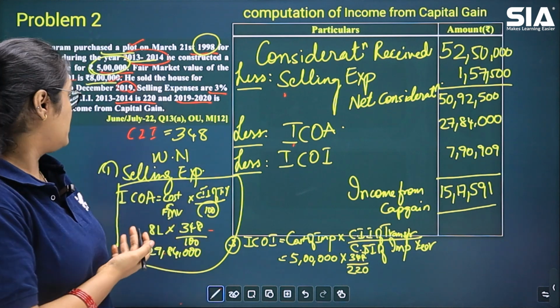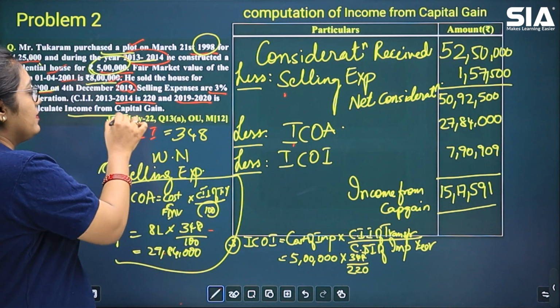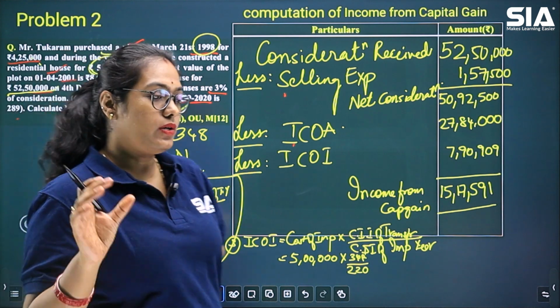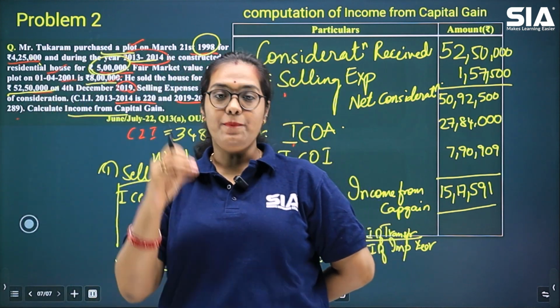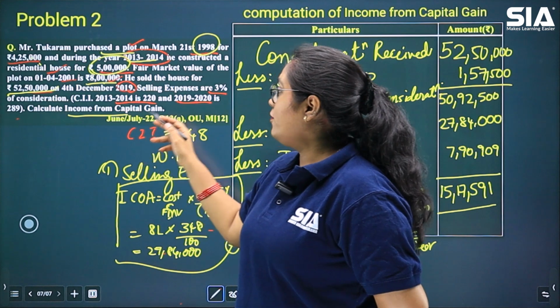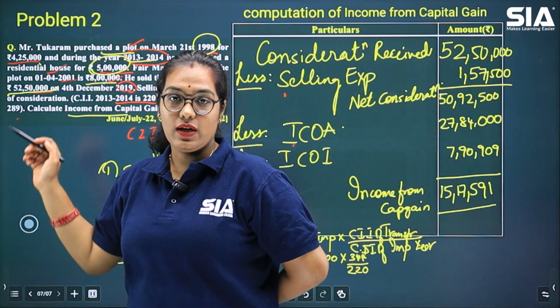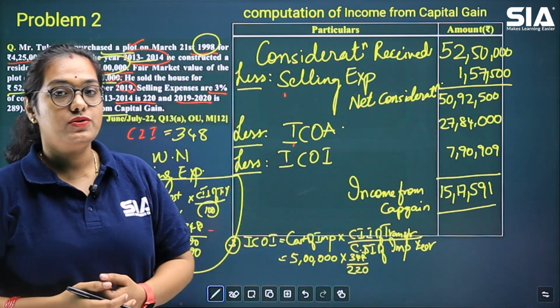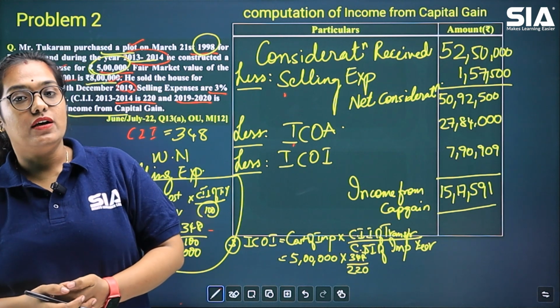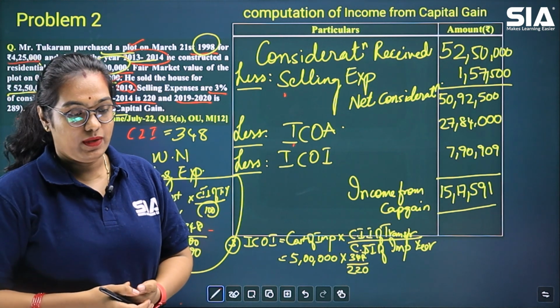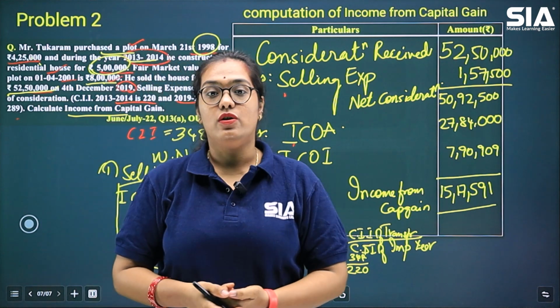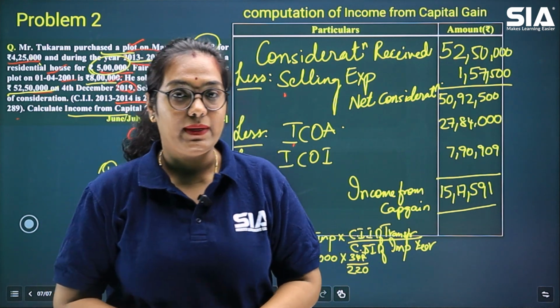So your conclusion is, as it is only asked about income from capital gain, your final conclusion in the solution should be: therefore, the income from capital gain for Mr. Tukaram is rupees 15,17,591. I hope you have understood how we solve problems based on income from capital gain.